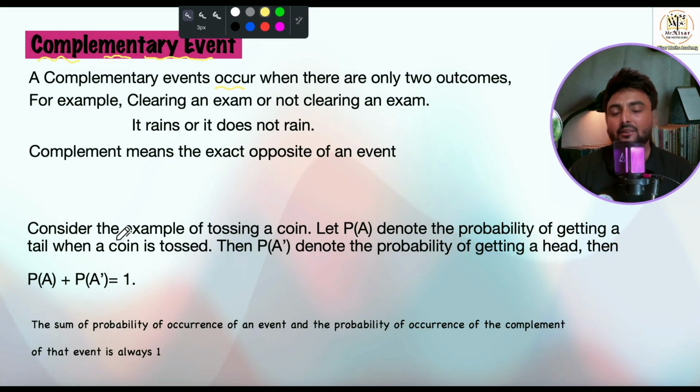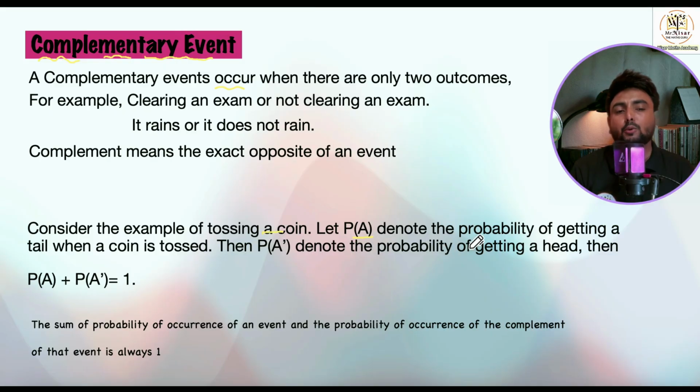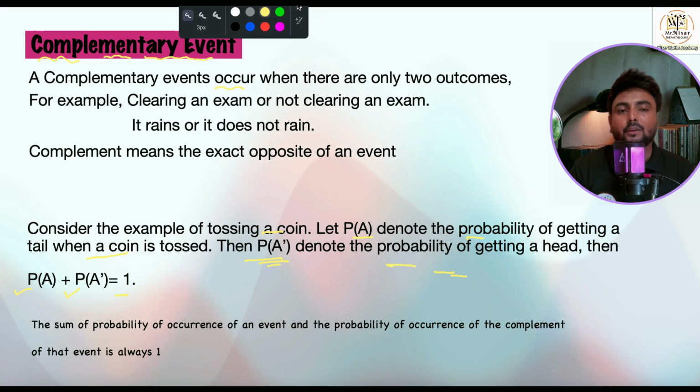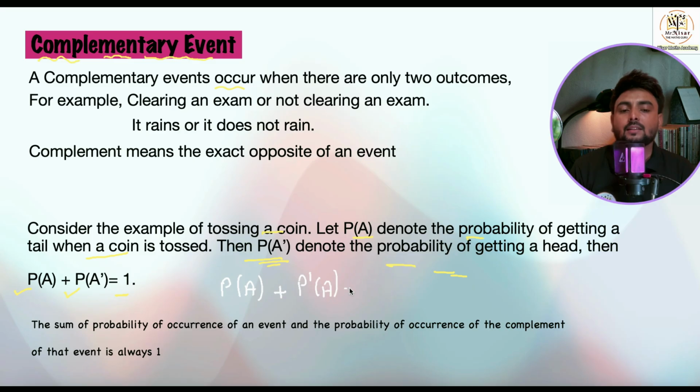Here I have written an example. Consider tossing a coin. Let P of A denote the probability of getting a tail when a coin is tossed. P dash of A denotes the probability of getting a head. The probability of getting a tail plus the probability of getting a head is 1. Remember, a complementary event can be written as the probability of getting something, P of A, plus the probability of not getting it, P dash of A. The sum is always 1.